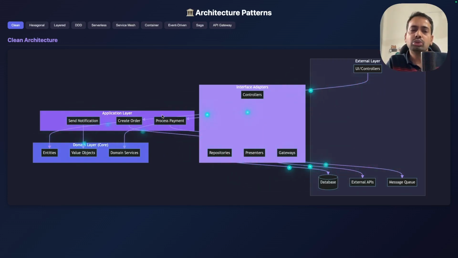This is how you should design your architecture, that you have a UI layer, business layer, data layer, and asynchronous processing layer. Based on that you design the architecture.